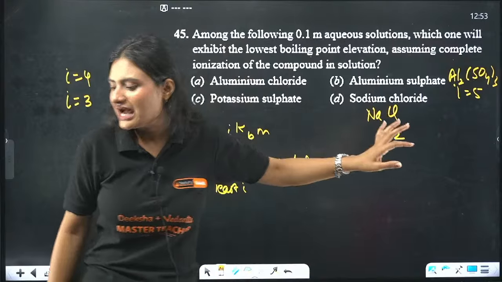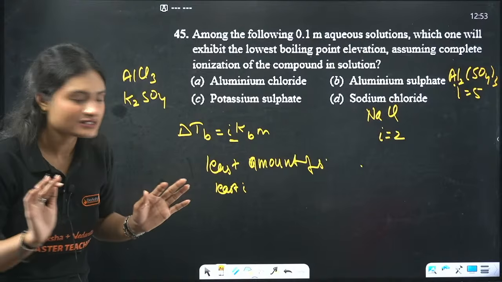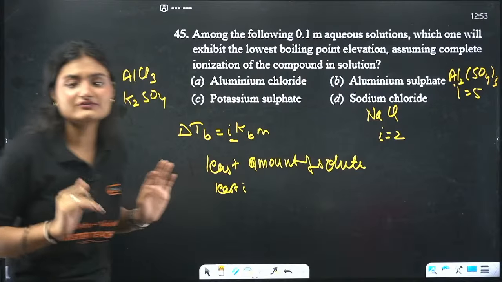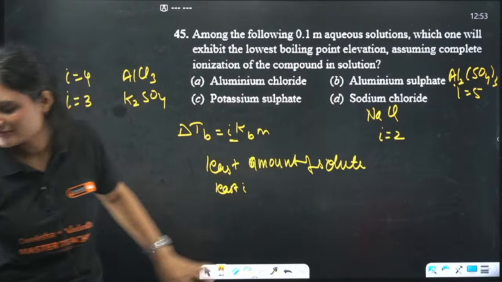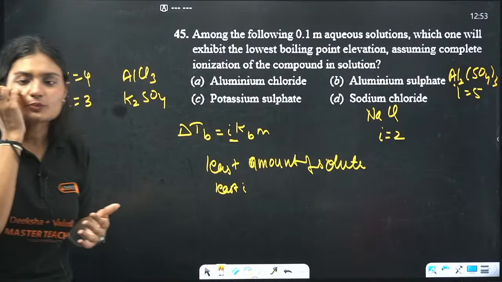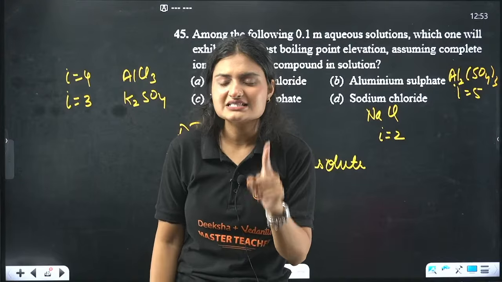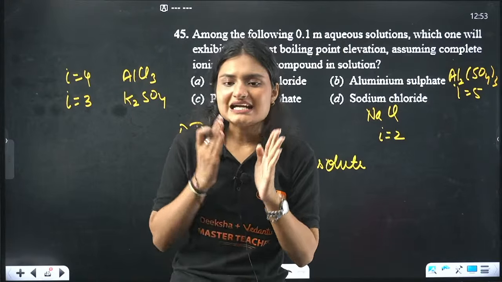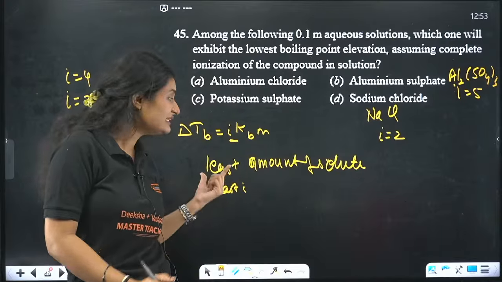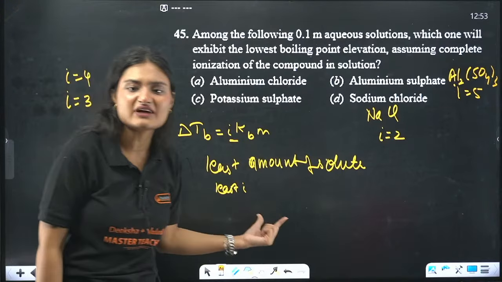Now, which will have the least Van 't Hoff factor?